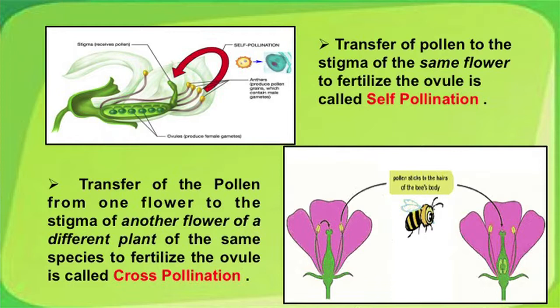Transfer of pollen to the stigma of the same flower to fertilize the ovule is called self-pollination, whereas transfer of the pollen from one flower to the stigma of another flower of a different plant of the same species to fertilize the ovule is called cross pollination. So, the pollen from one flower to another flower of another plant is termed cross pollination.